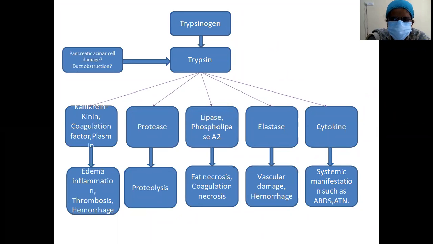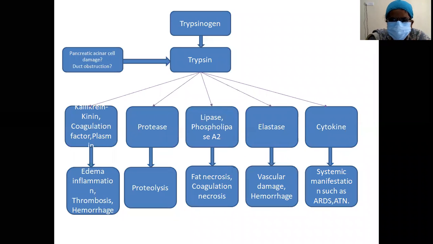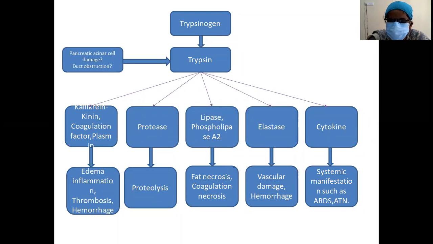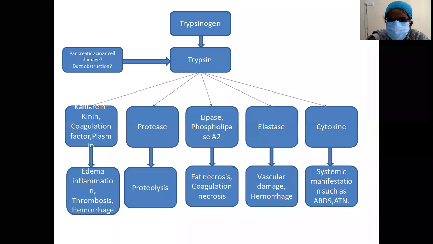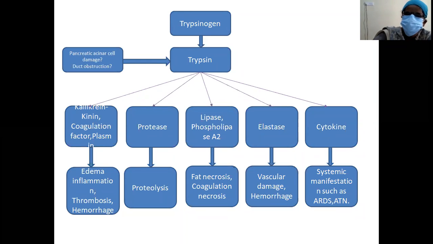It will activate the kallikrein-kinin pathway, which will cause coagulation and plasma activation. This will cause the edema and inflammation, and it's responsible for thrombosis and hemorrhages. This activated trypsin will activate the protease, so ultimately it will help in proteolysis. It will also activate lipase and phospholipase A2, which will cause fat necrosis and coagulation necrosis of the pancreatic parenchyma. Activation of elastase will cause vascular damage and hemorrhages. Activation of the cytokine pathway will cause systemic manifestations such as ARDS and hypotension.